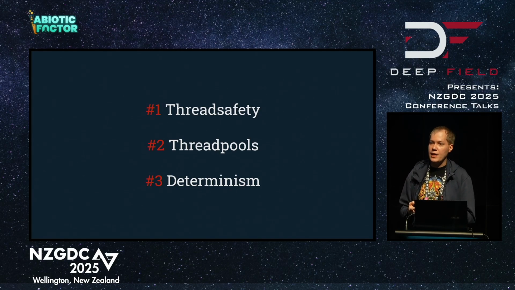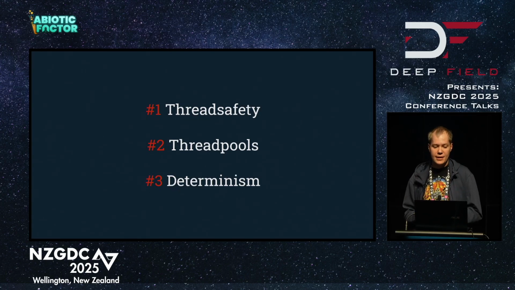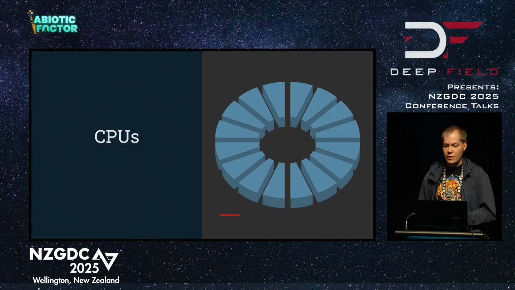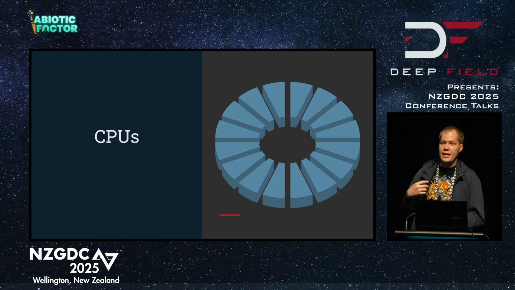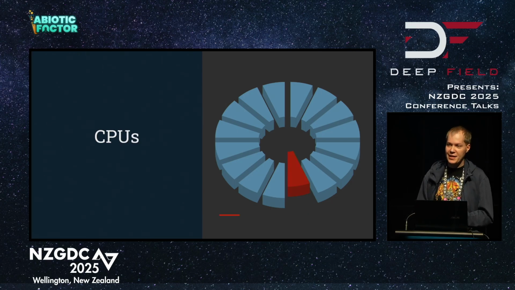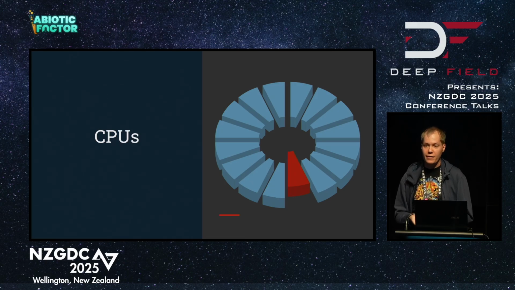But before I get there, I just want to make sure that everyone in the room at least knows what threading is. So I'm just going to quickly cover the basics. So what is threading? Well, in this example, I've split up a CPU into 16 cores. That seems to be about the average nowadays. And let's say we have a single-threaded piece of software running. Maybe we have Notepad open. We're writing our latest romance novel or whatever you guys use Notepad for. And we're leaving the remaining 15 cores for all of our background tasks.